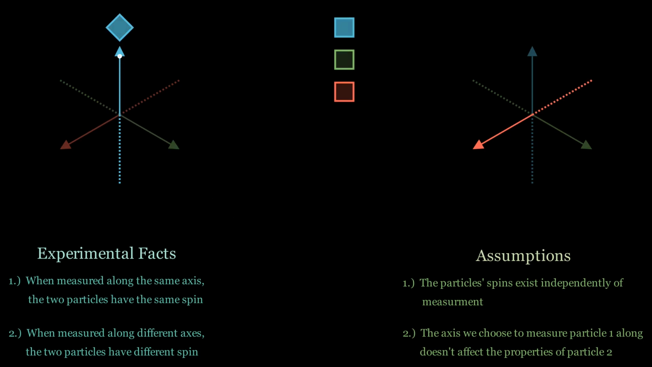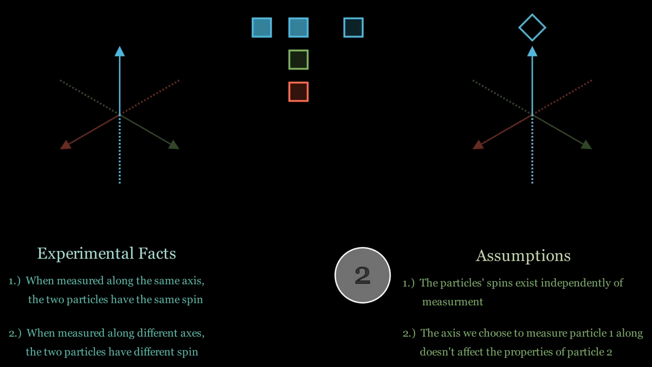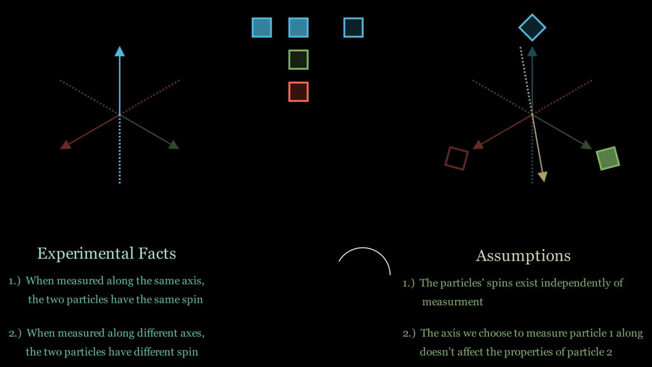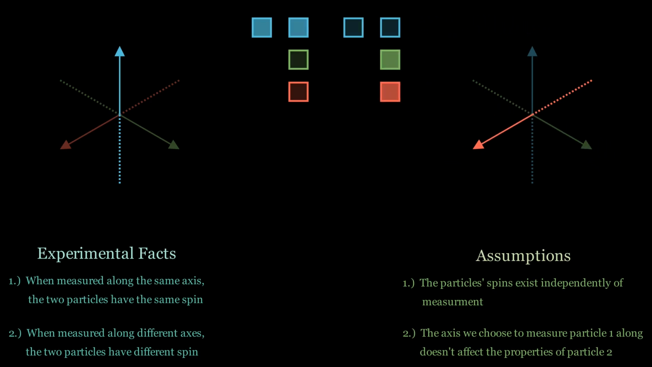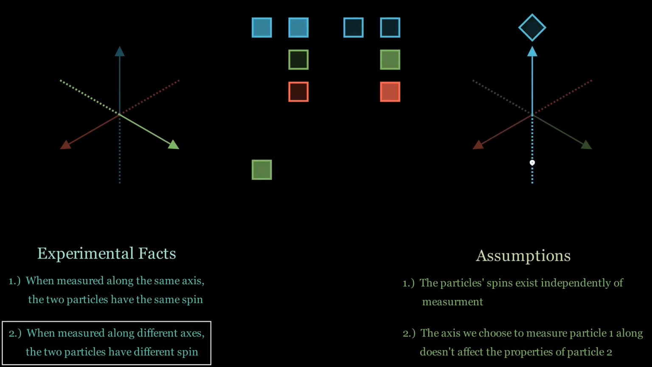Recall that we got this state of particle 2 when particle 1 was up along A. If we had measured particle 1 along A and instead found it to be down, then particle 2 would have to be down along A, but up along B and C. Now suppose that instead of measuring particle 1 along the A-axis, we measured it along the B-axis. In this case, if particle 1 is up, then particle 2 will have to be up along B and down along A and C.